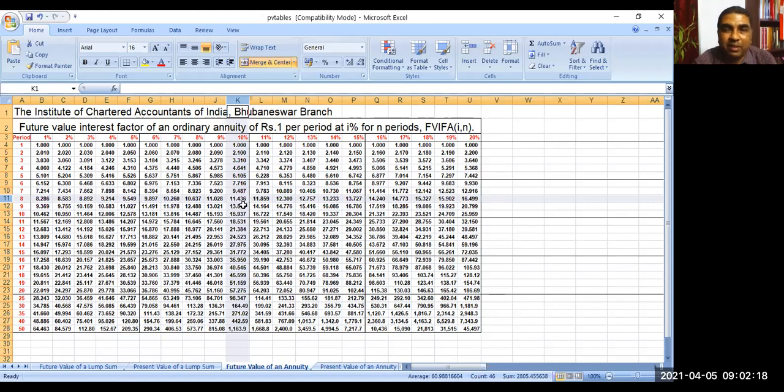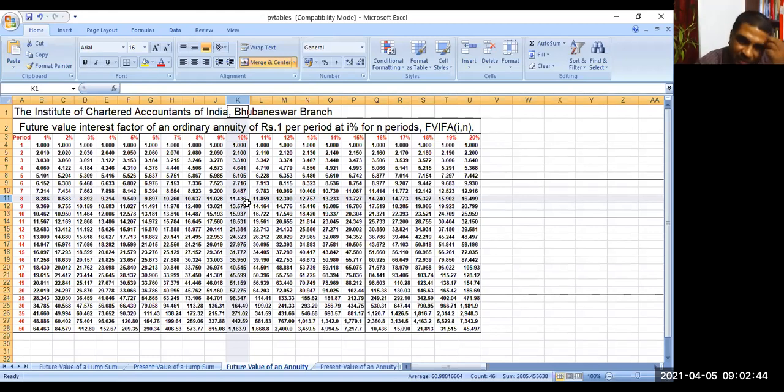Can you read this factor? 11.436. Yes. Suppose today is 100 rupees. You want to know what will be the future value of that money after 8 years. Just add 10% rate of interest or 10% time value of money. Simply multiply that 100 rupees with 11.436. Okay, do you understand?